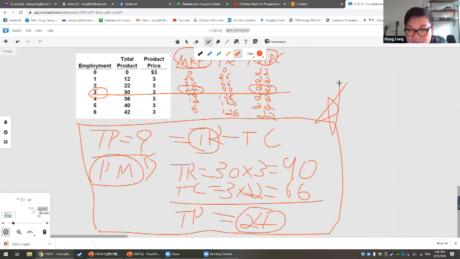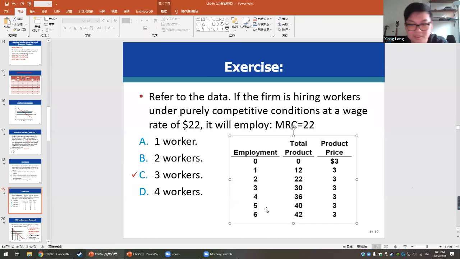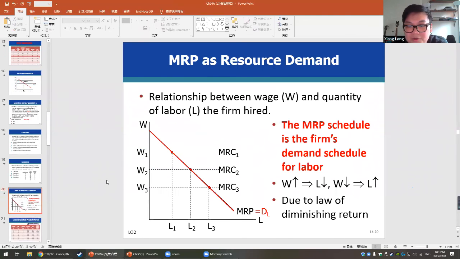Once you know that, again, the marginal revenue product will be decreasing as the company hires more labor. If the company hires more labor, then the wage rate will also decrease due to the law of diminishing return. Of course, if the company hires 100 employees, the cost will be increasing, but the average wage rate will be decreasing for that case.